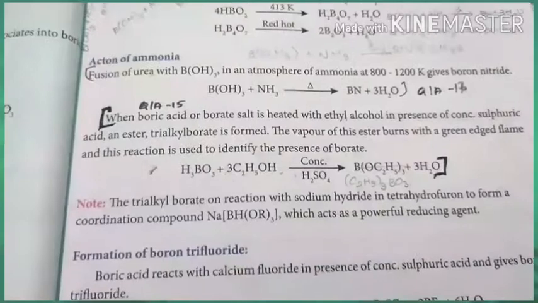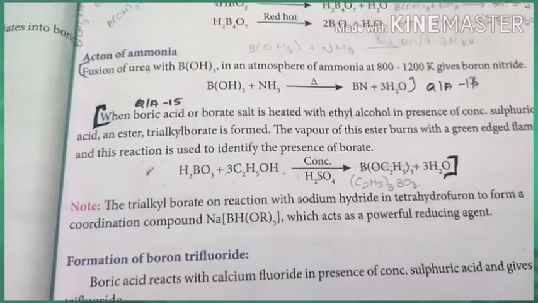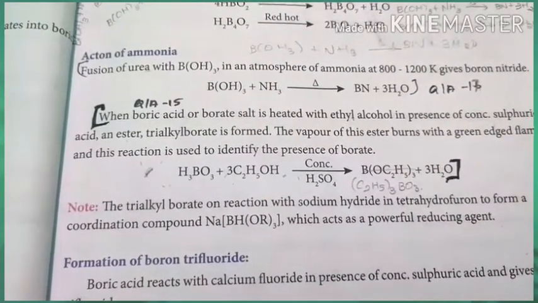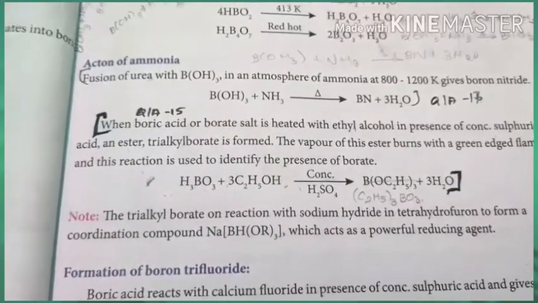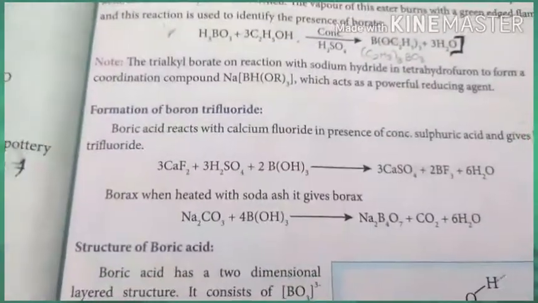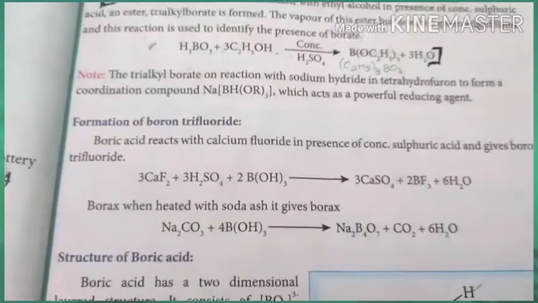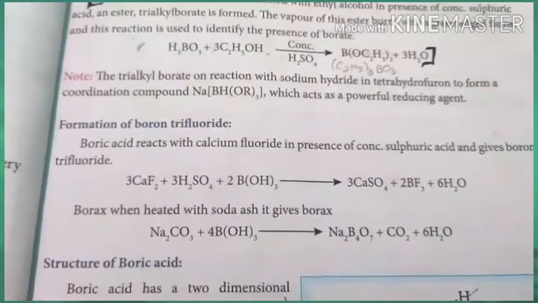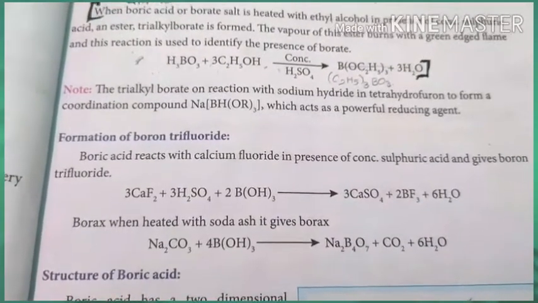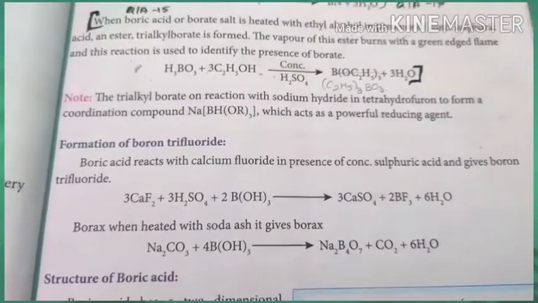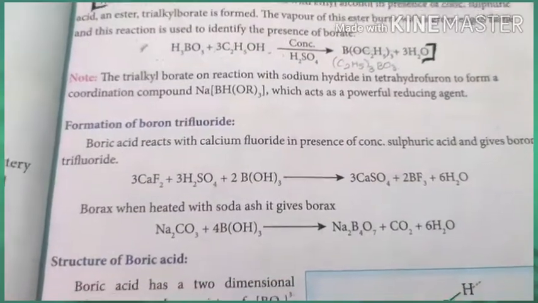The trialkyl borate reacts with sodium hydride in tetrahydrofuran to form a coordination compound, NaBH(OR)3, which acts as a powerful reducing agent, and also the formation of boron trifluoride. Similarly, boric acid reacts with calcium fluoride, forming boron trifluoride, and it reacts with sodium carbonate, giving again its original compound, borax.